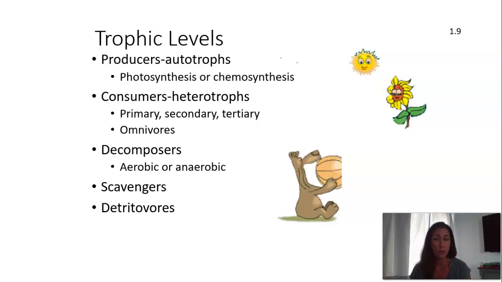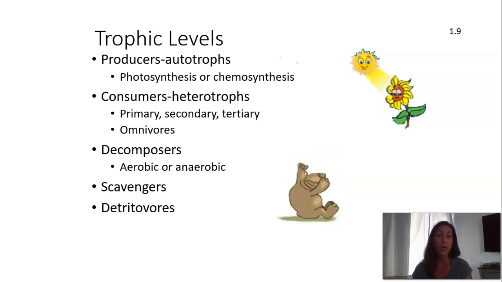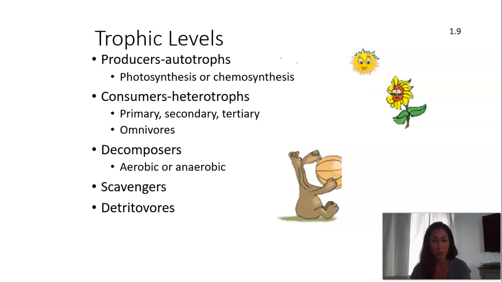Now we have different levels of consumers. You might see it referred to as primary, secondary, or tertiary consumers. A primary consumer is one that eats producers. A synonym for that might be an herbivore. A secondary consumer is one that eats a primary consumer. Now they might also eat plants, and if they ate both a primary consumer, which is an animal, and a producer, they would be considered omnivores. And a tertiary consumer eats secondary consumers. So you can see it just kind of works its way up, and we'll see some pictures of this in a second.